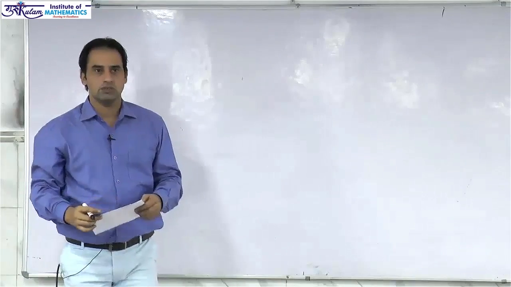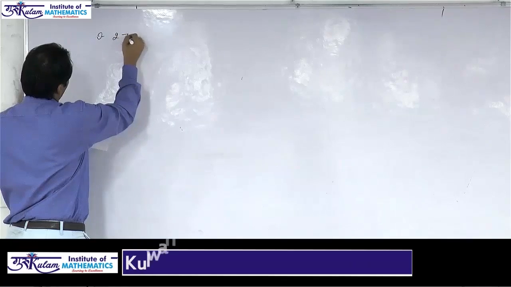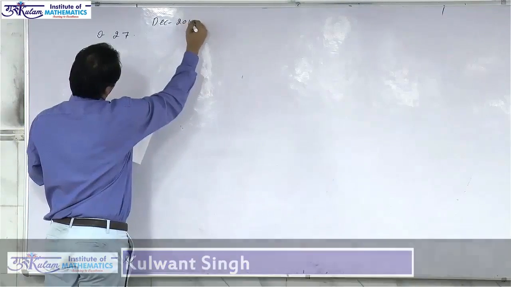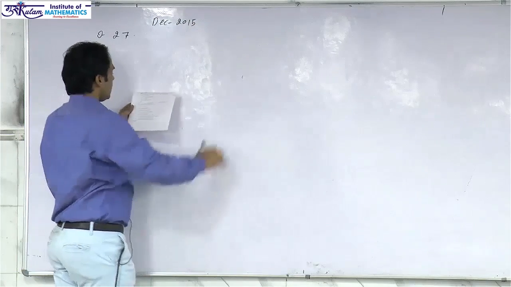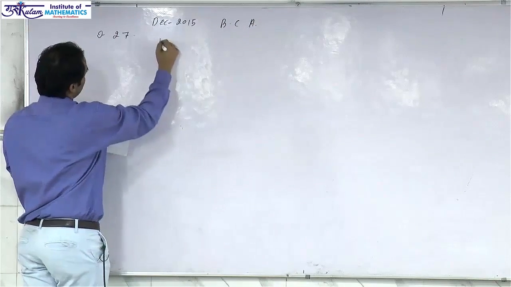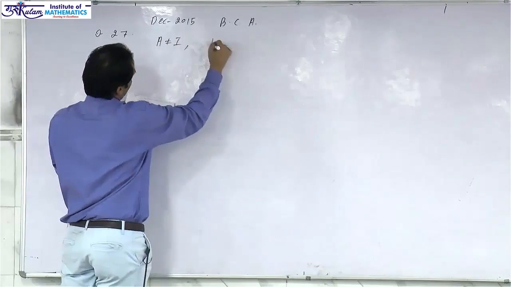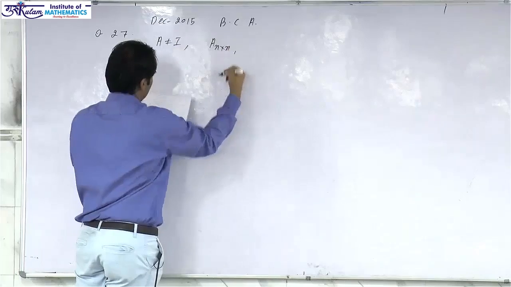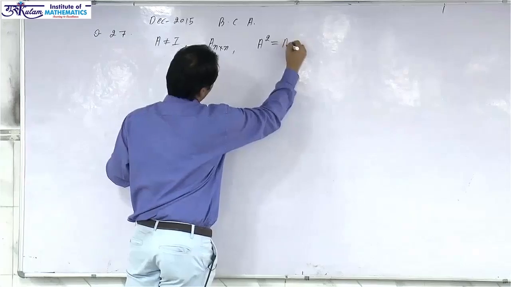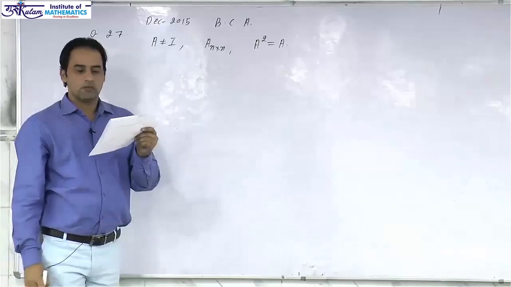Let's start with another question. This is question number 27 in December 2015, CSIR NET JRF, booklet code A. The question is: A is a non-identity n cross n matrix, and A is idempotent, that is, A square equals A. Which of the following statements is false?